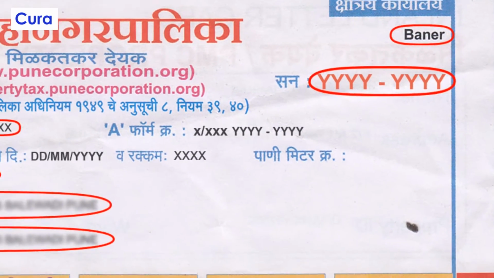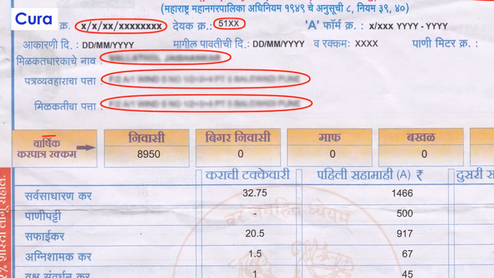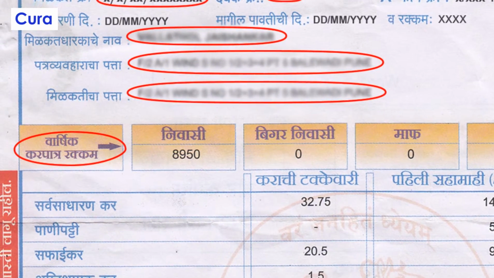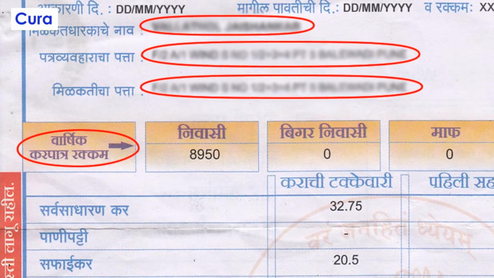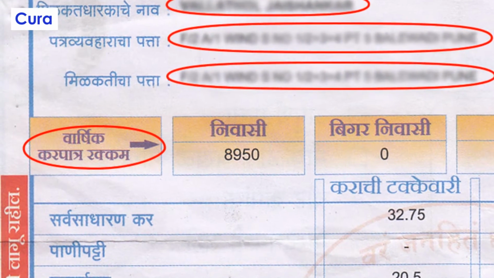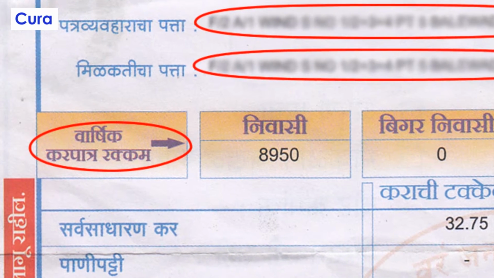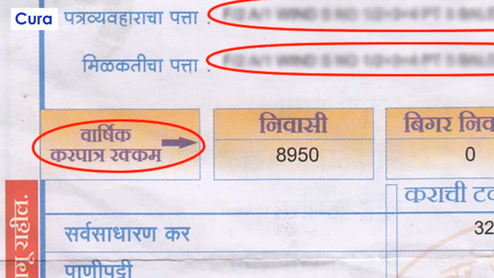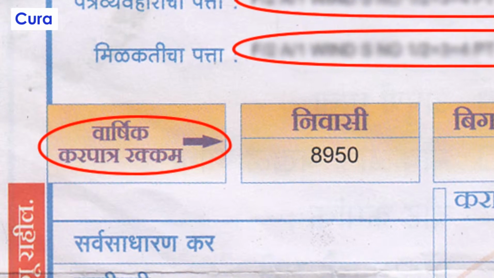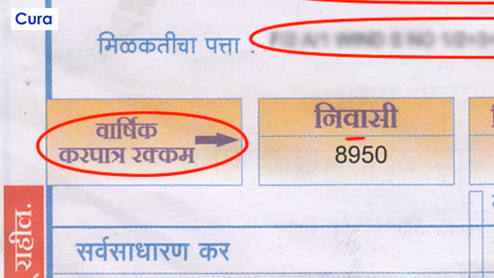Below you will find a table. In the table you will find serially, first of all, annual rateable value. The annual rateable value of any land or building assessable to property tax is the annual rent at which the land or building might reasonably be expected to be let out from year to year. For rateable value, the basic determinant is the annual rent which the owner may reasonably expect to get if the premises were let out.